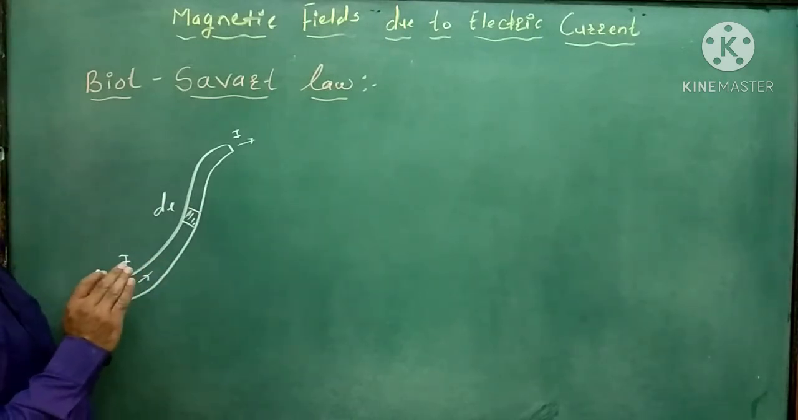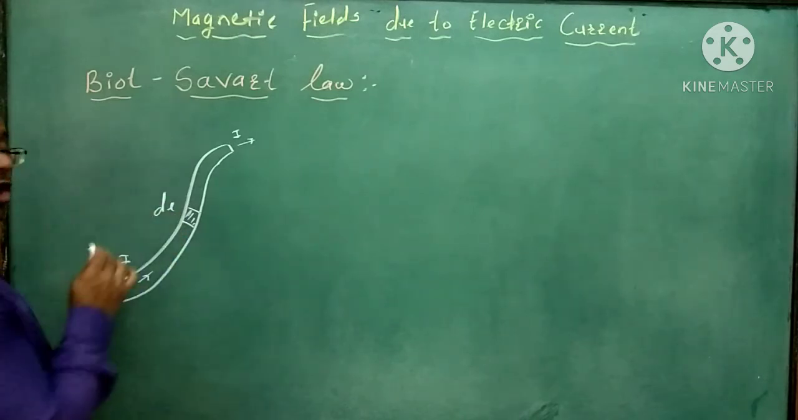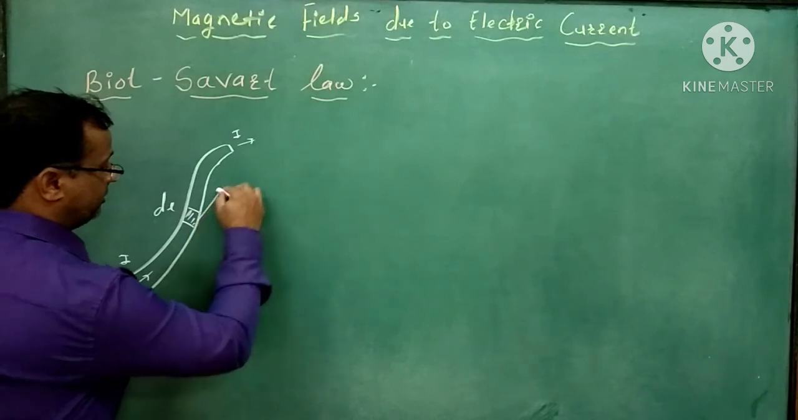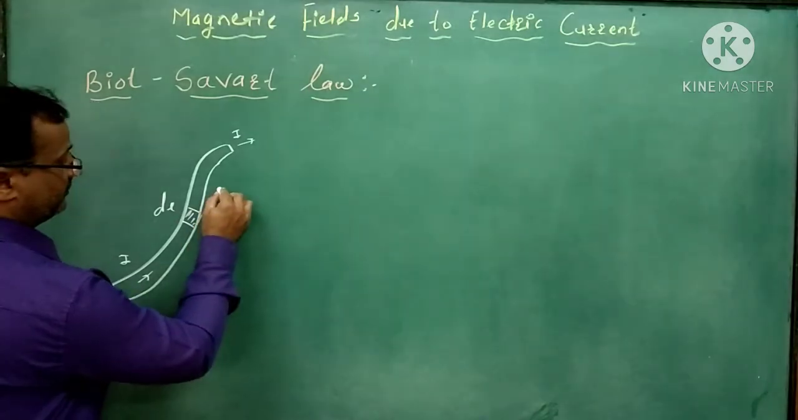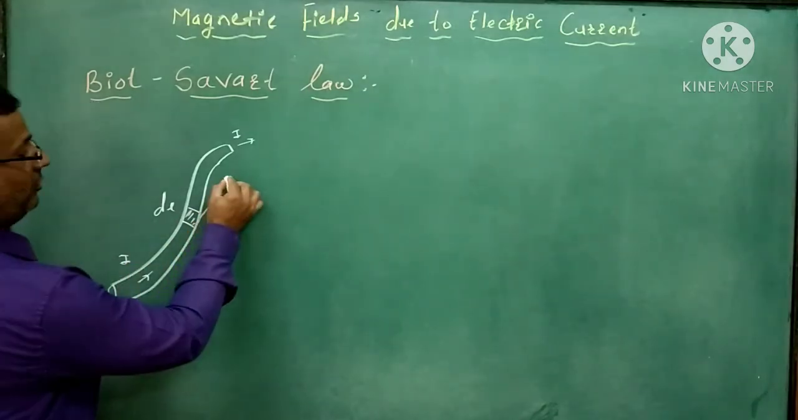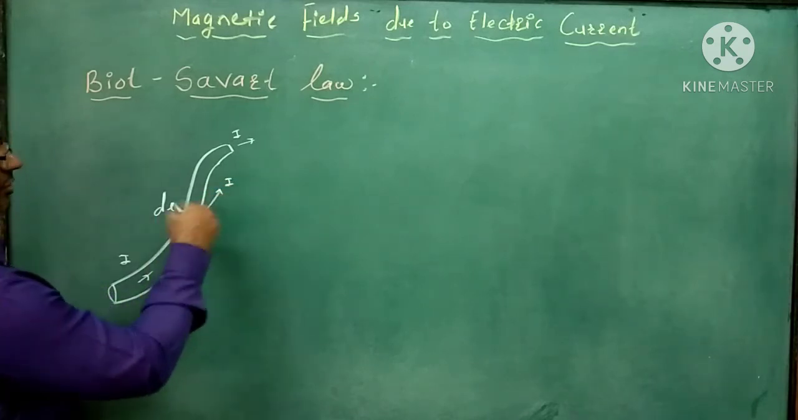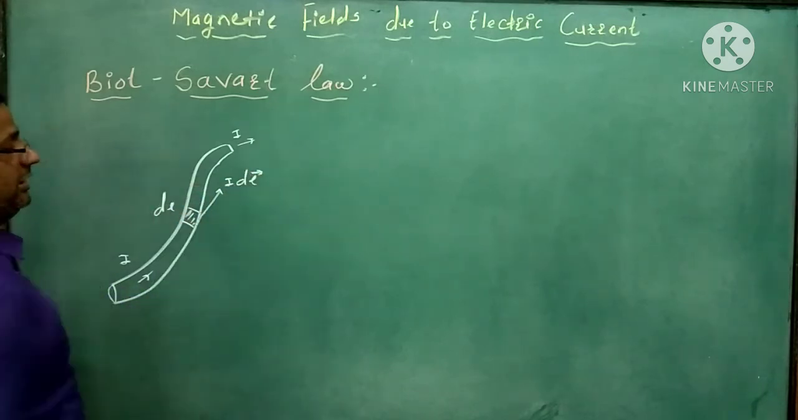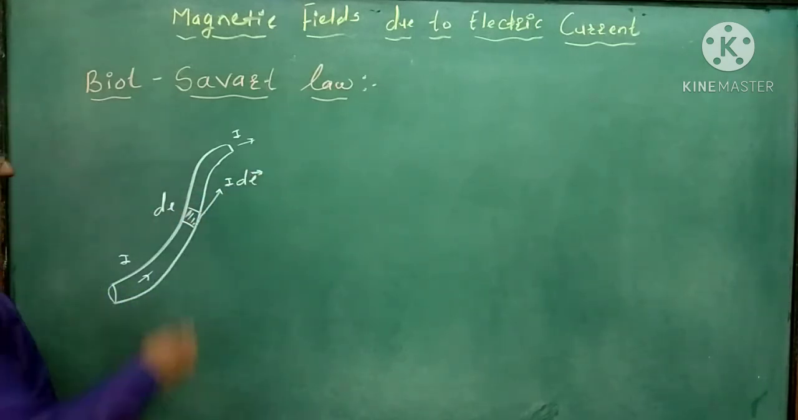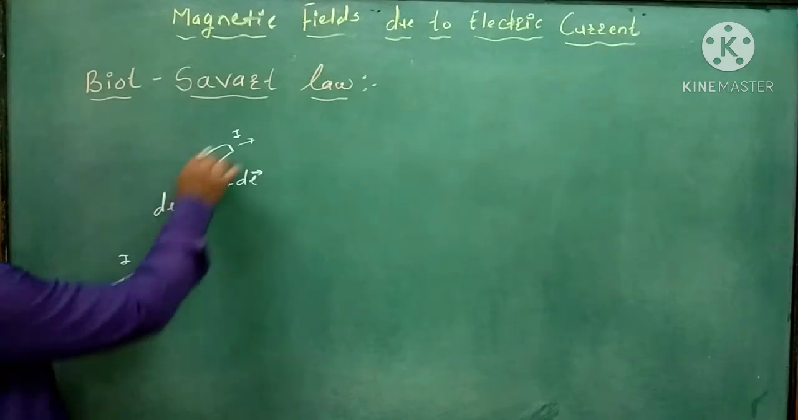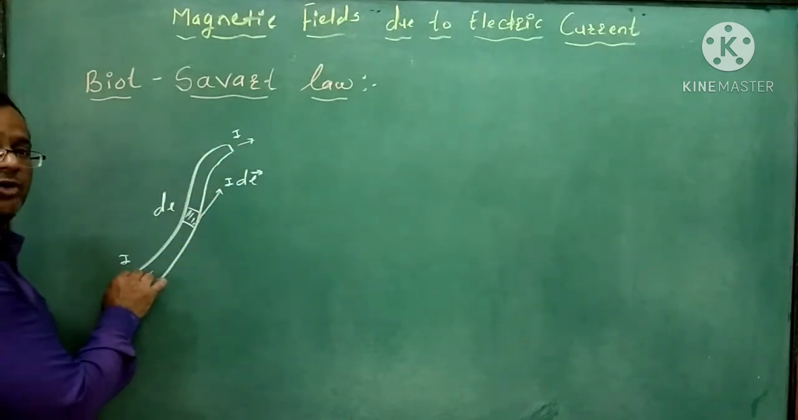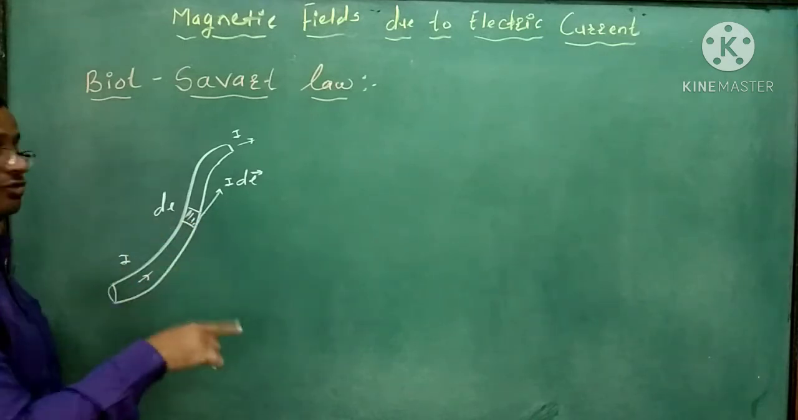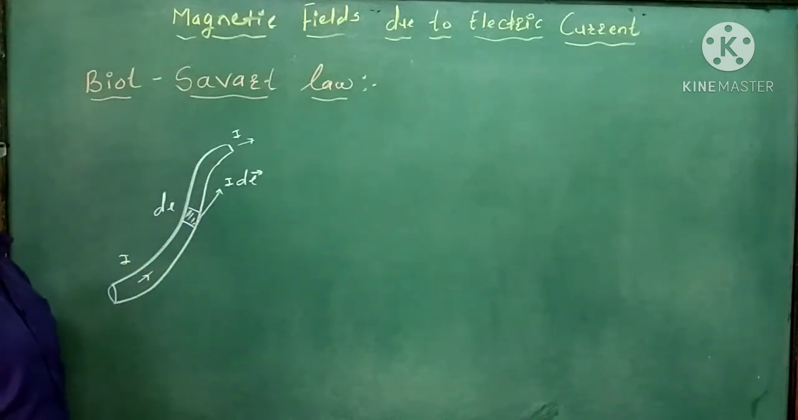Then the direction of this element vector is along this direction. Simply, we multiply by I, and this will be I times the vector dl. Through this conductor, I amount of current flows, which means that through the small element also I amount of current flows.